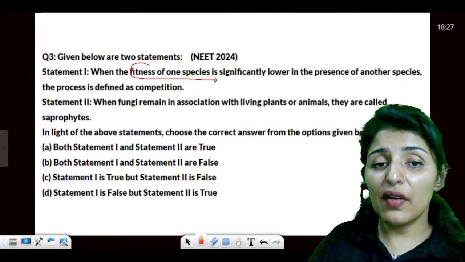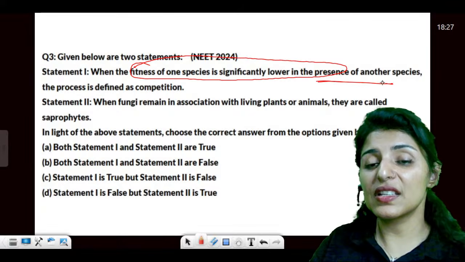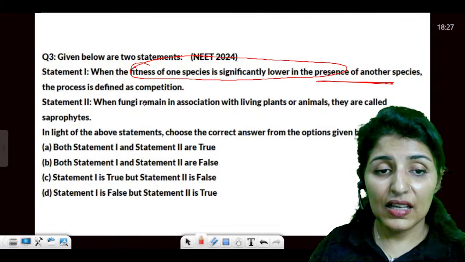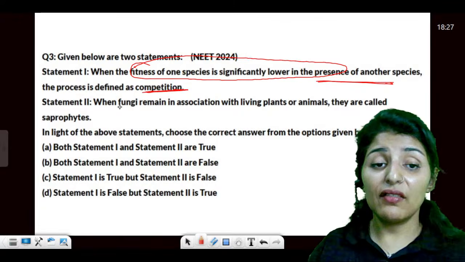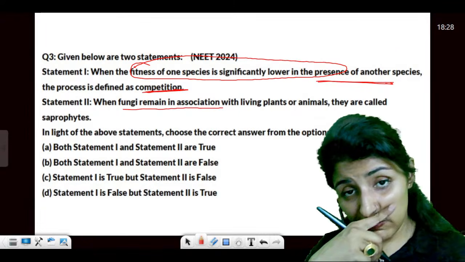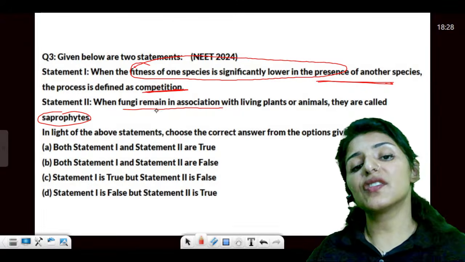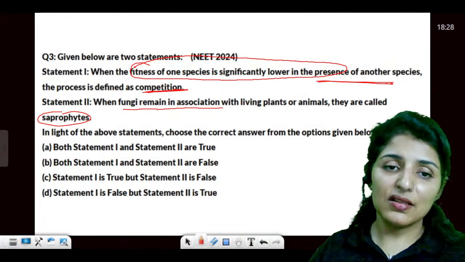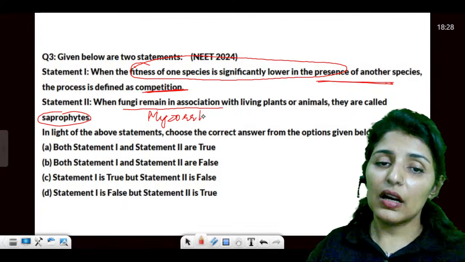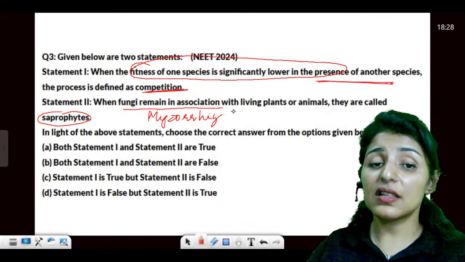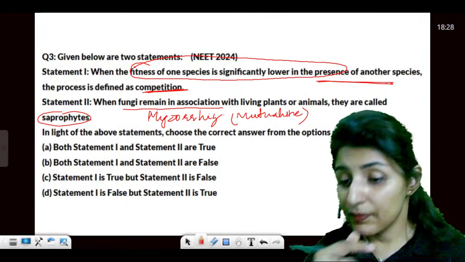When the fitness of one species is significantly lower in the presence of another species, what do you call this? Competition? Yes or no? And when fungi remain in association with living plants, they are called saprophytes. Fungi growing with plants is known as mycorrhiza. It is not a saprophyte. Rather, this is a mutualistic response.